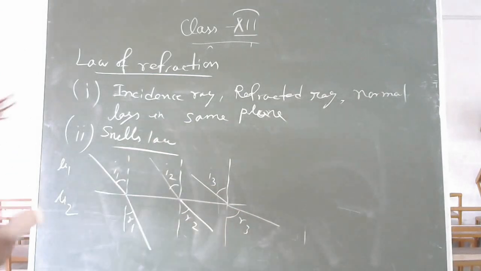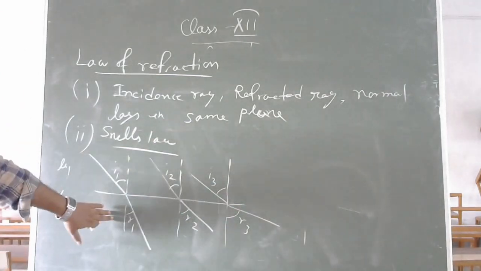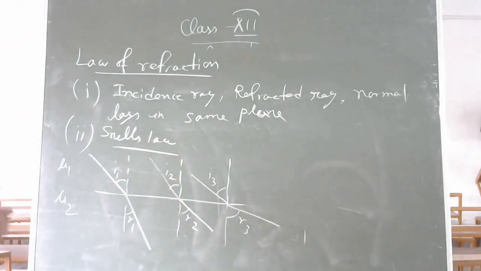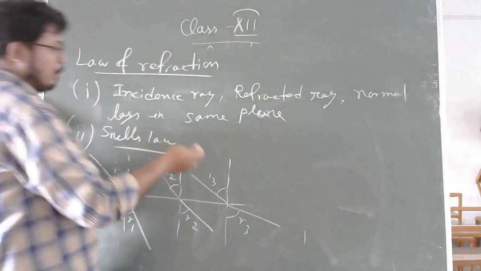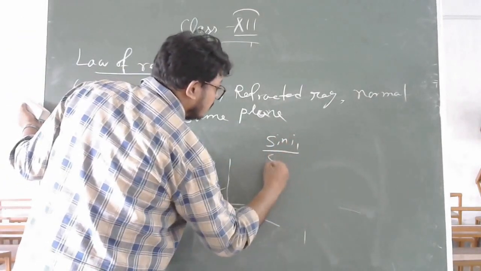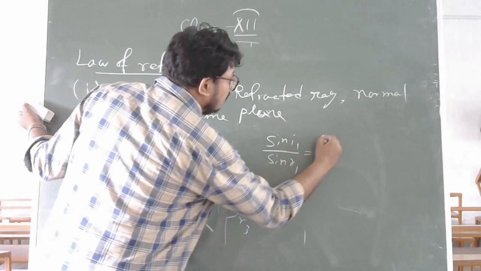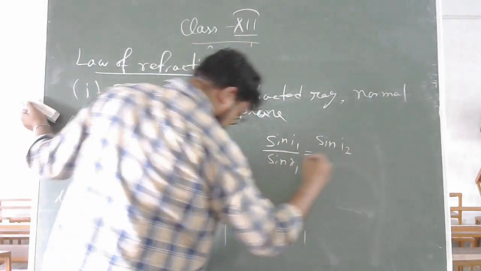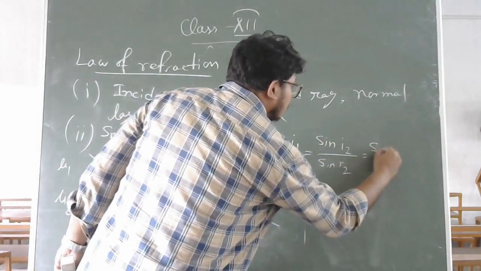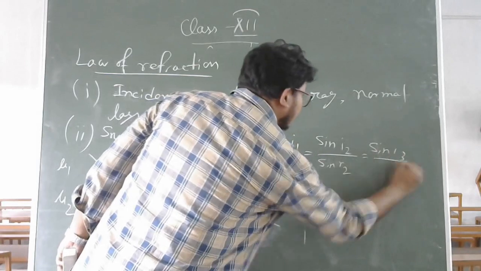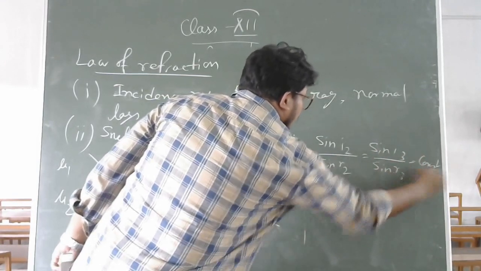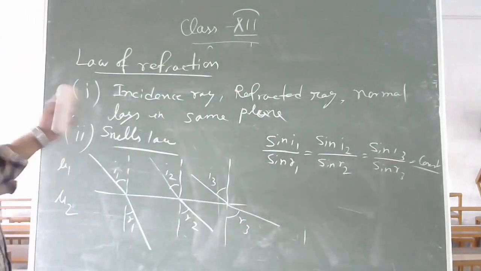So, how will be the relation between them? Because I and R1 will not be same. So, if you change the angle of incidence, the angle of refraction also changes. That is given by Snell's law: sin I1 by sin R1 equal to sin I2 by sin R2 equal to sin I3 by sin R3 is always constant.